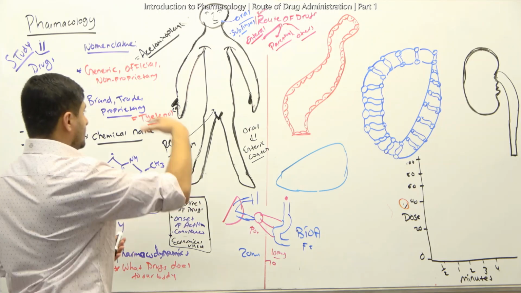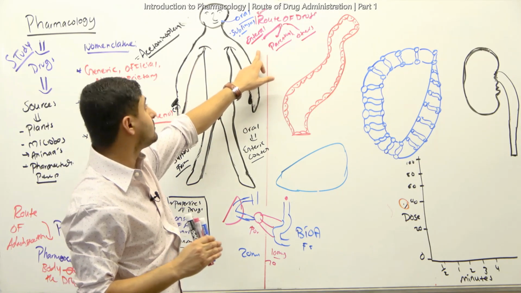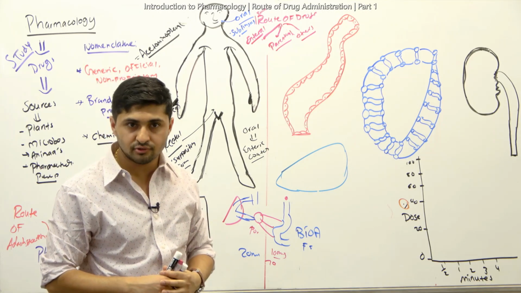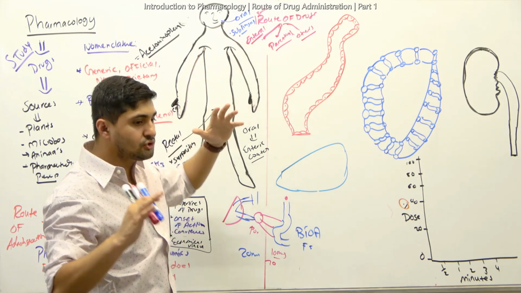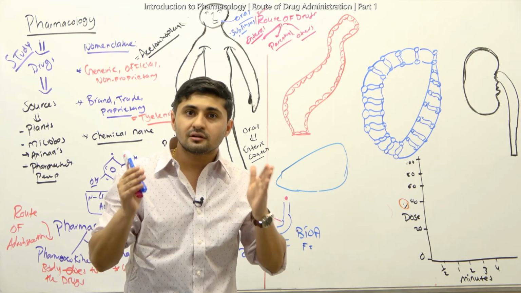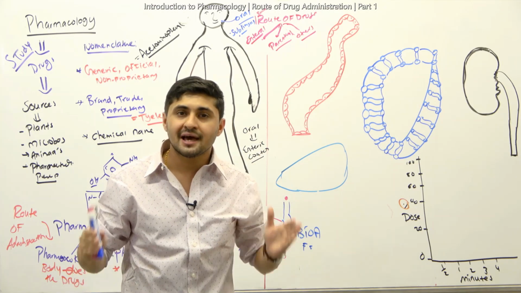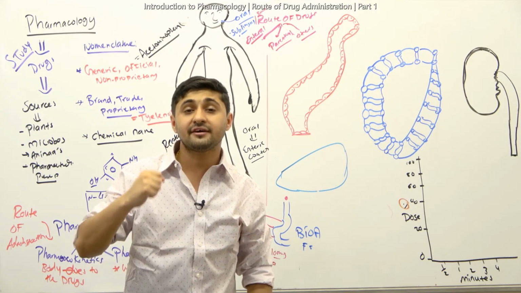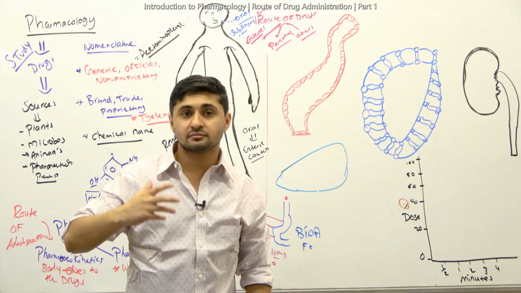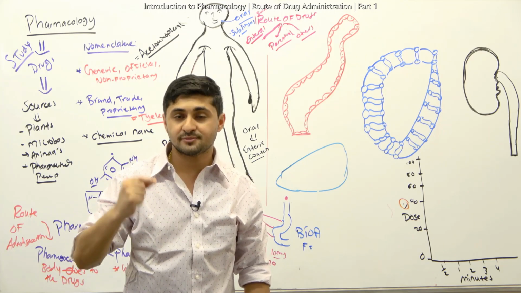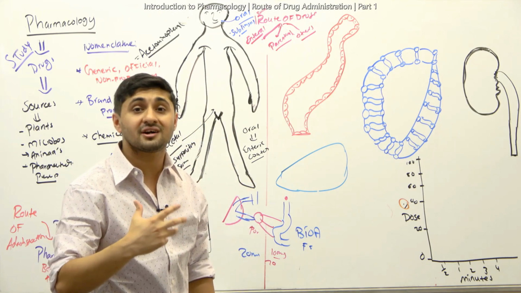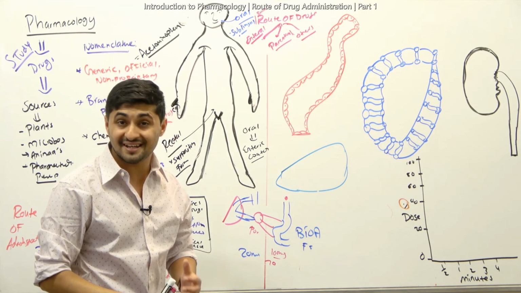So again, the enteral routes are oral, sublingual, buccal, and also the rectal route. We talked about this, right? Remember, the oral route, especially for fat soluble drugs, has a very low bioavailability because they go through biotransformation, which takes place in the liver. We'll talk more about biotransformation when we talk about pharmacokinetics.